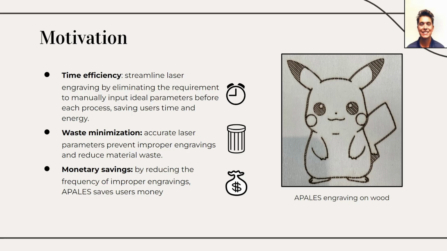Currently, no commercial laser engravers are equipped with the capability of detecting the material it is engraving. By adding this ability, APALES saves the engraver user's time by removing the need to manually input ideal laser parameters before each engraving job. Additionally, APALES saves the user money and prevents waste by reducing the frequency of improper engraving jobs due to the wrong laser parameters being input.